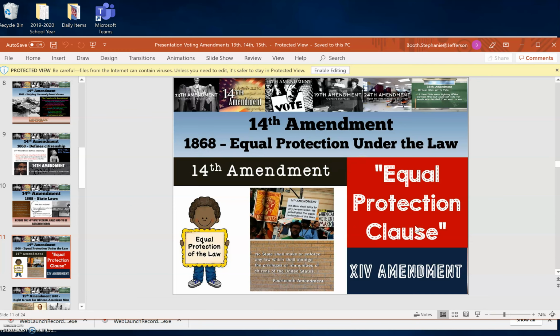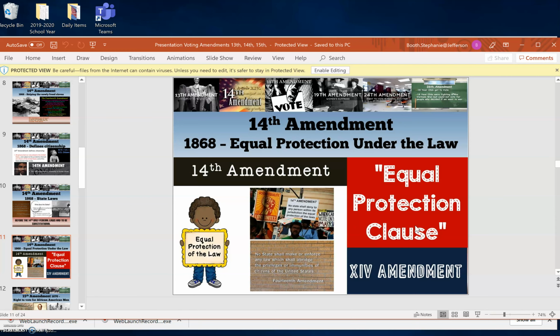So not only are African Americans equal in citizenship to white people, but also they have equal rights. And that means that they have equal protection of those rights as white people do. And this was another thing really hard for the states to accept. So quick after the southern states lost the Civil War, they had to release their slaves. And now somebody that used to be their slave is now their equal in citizenship.